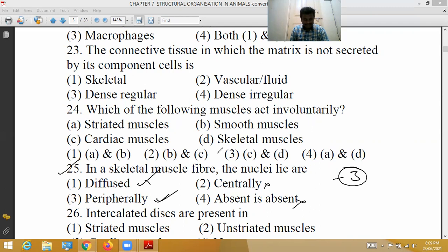Skeletal or striated muscle fibers are long, cylindrical, unbranched fibers. These fibers are multinucleate and their nuclei are peripheral in position. The third option is correct.